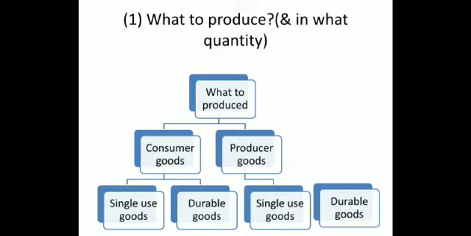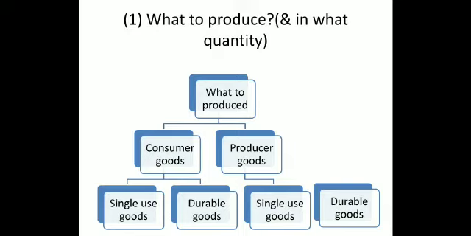This is the problem in front of us. Students, consumer goods are those goods which are in the form of finished goods and goods for present consumption. Producer goods are those goods which are used by the producer in the form of plants and machineries.